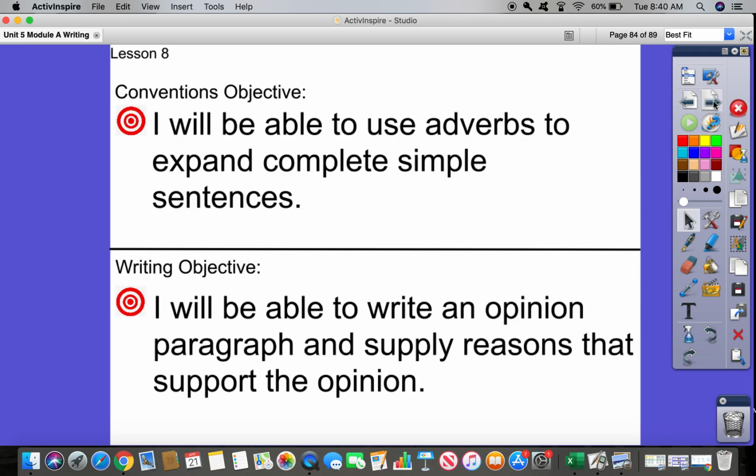Our lesson objectives for today. Our conventions objective is I will be able to use adverbs to expand or make longer complete simple sentences. Our writing objective is I will be able to write an opinion paragraph and supply reasons that support the opinion.